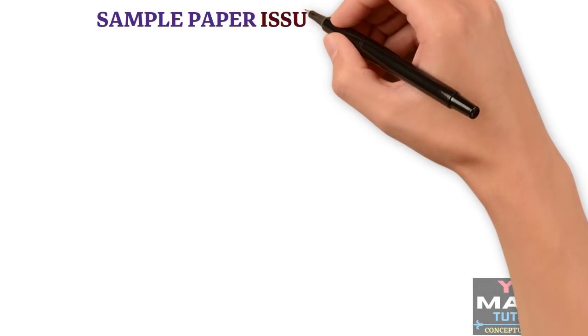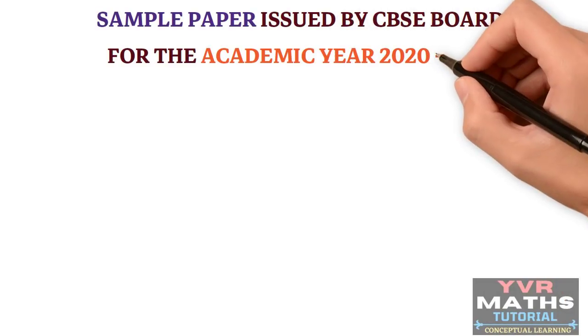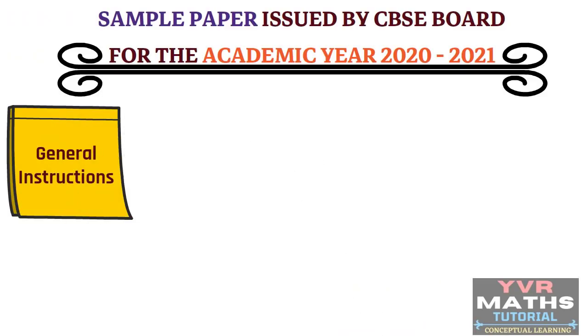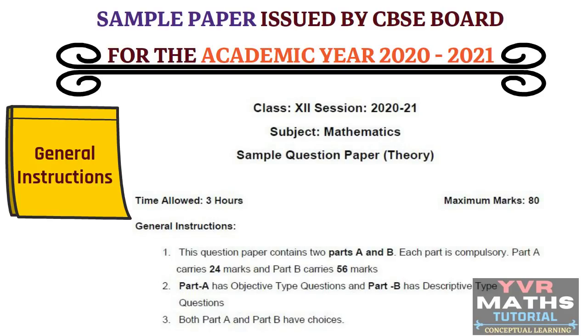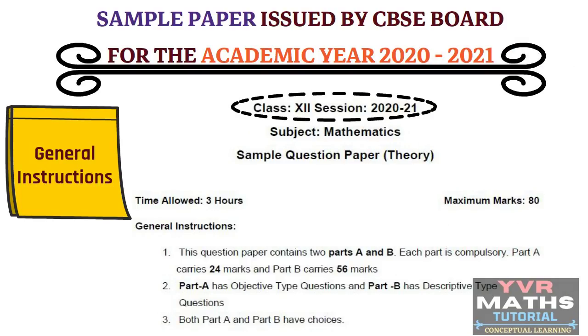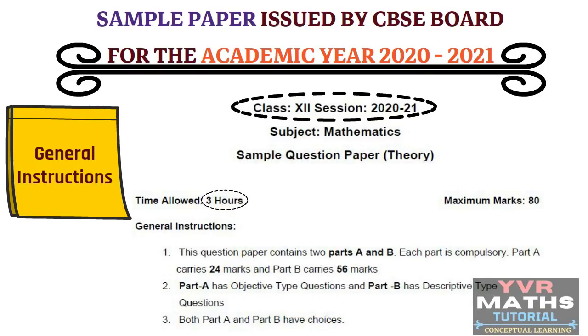Now we will see the sample paper issued by the CBSE board for the academic year 2020-21. First, we will see the general instructions of the paper. See here, these are the general instructions given in the sample paper. This is the class 12 session 2021, subject mathematics, sample question paper theory. There is no change in time allowed. 3 hours is the maximum time duration, and there is no change in maximum marks, 80 marks only.